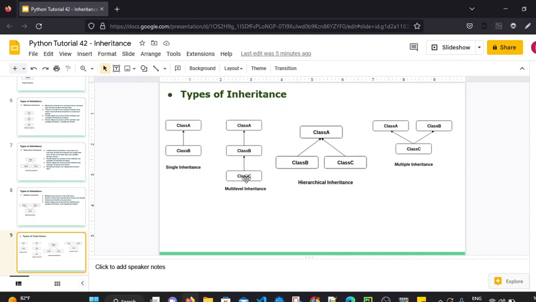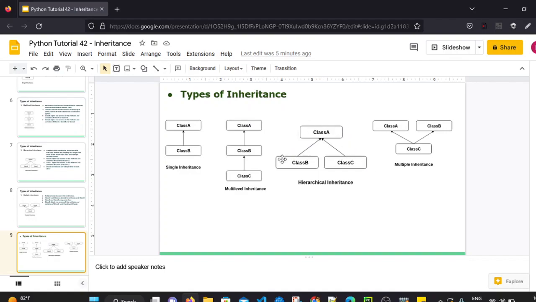So class C object can access methods and variables of class B as well as class A. In this situation, class B, which is a child of class A, can access its own methods and variables along with class A, the parent class. That is multi-level inheritance.